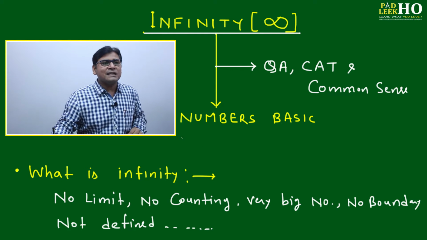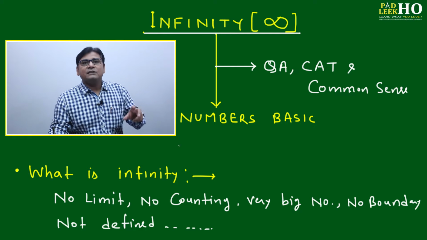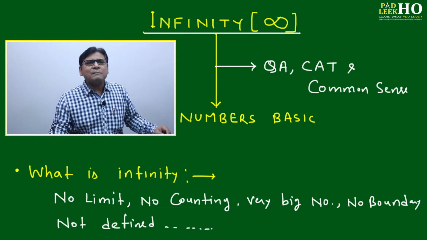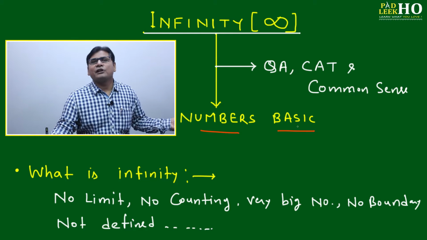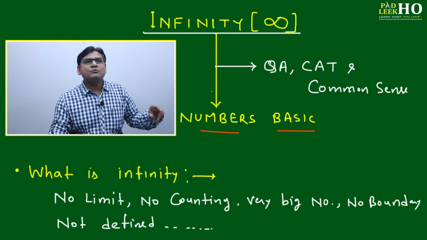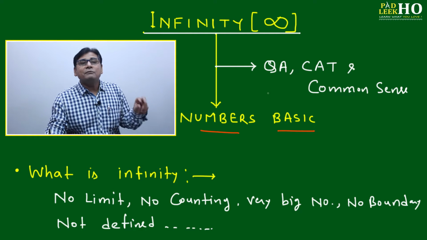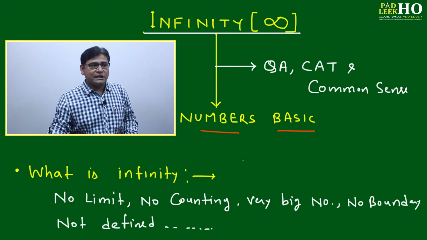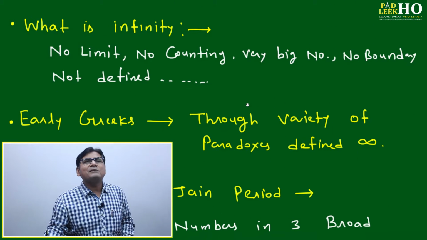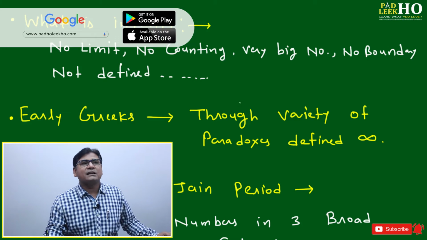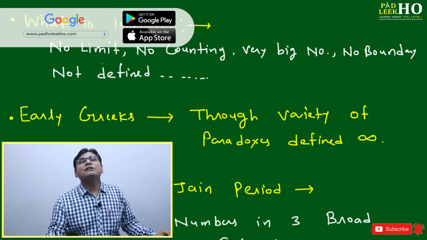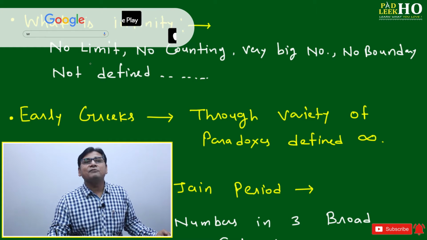Now we'll try to understand what infinity is from different perspectives. Actually, infinity is a part of basic numbers, like natural numbers, counting numbers, whole numbers, integers. That is one part of infinity. We'll try to understand when we encounter infinity. So many mathematicians, from ancient, medieval or modern times, have asked what infinity is. First, we'll try to understand in how many ways we can define infinity.